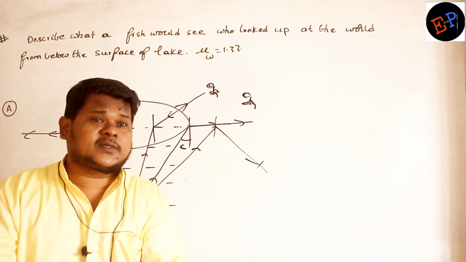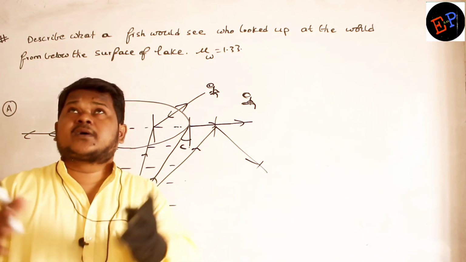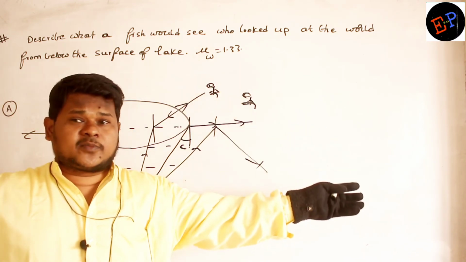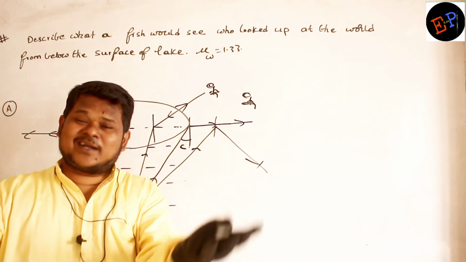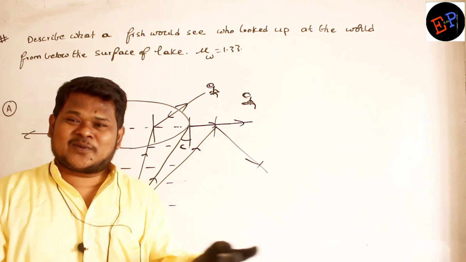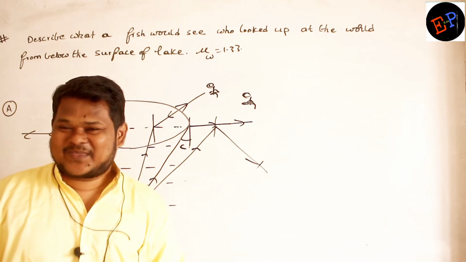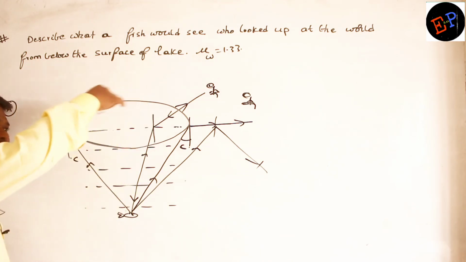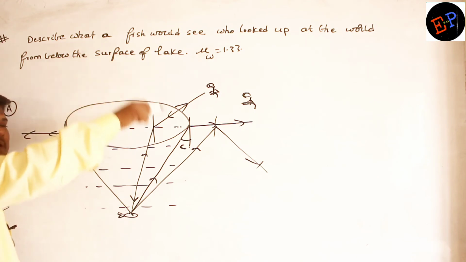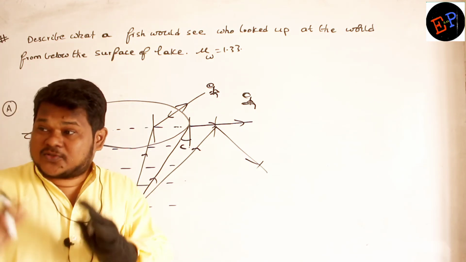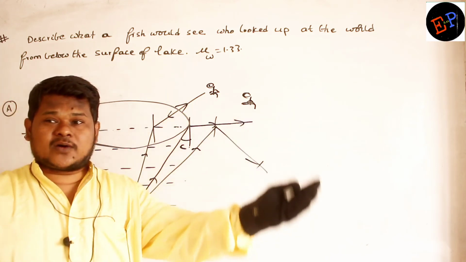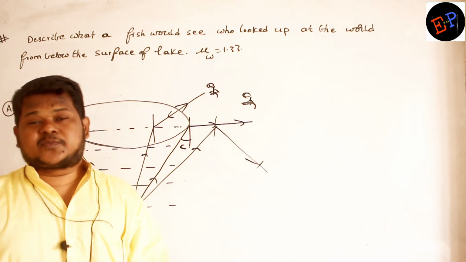How does it appear to the fish? To the fish it appears as if the total outside world, the world of human beings, is compressed into a sphere. It probably thinks these wretched humans are living in a sphere-like shape. Are you able to understand? Because it is able to see only a circle. And if you complete a circle it becomes a sphere. Are you able to understand? So to the fish it appears as if the total outside world is compressed into a sphere.